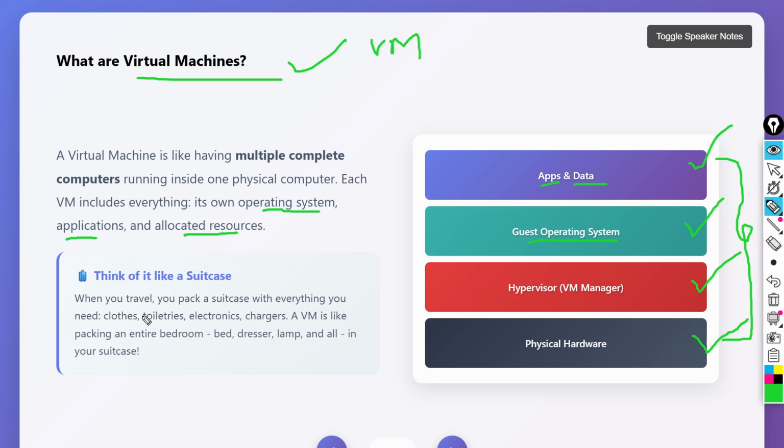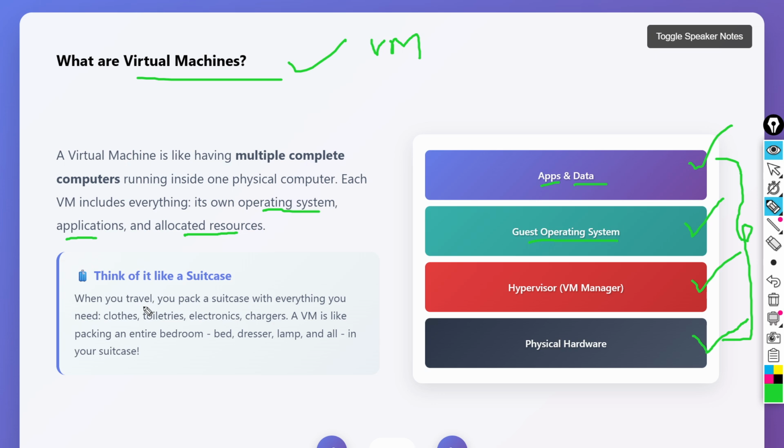And here is a small real-case, non-technical example, which will be very helpful to correlate and understand easily. Let's say whenever you need to travel, you are going to pack your things in a suitcase.